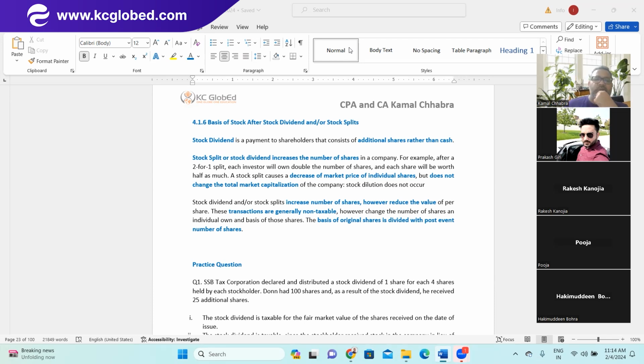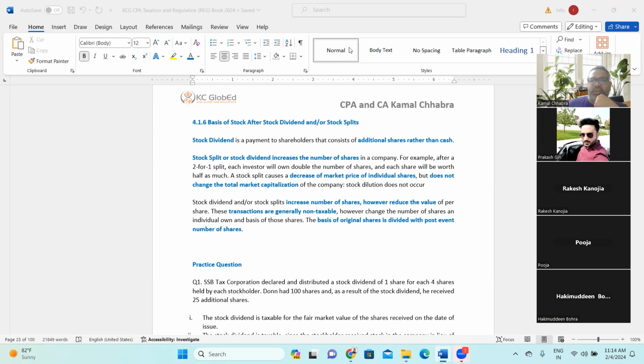Yes. So now look at the theory. Stock dividend is a payment to shareholders that consists of additional shares rather than cash. That we all agree on: it is additional shares but not cash. Stock split and stock dividend both increase the number of shares of the company. For example, after a 2-for-1 split, just mark this word, 2-for-1 split, that means one share which you have in hand is going to split into two.